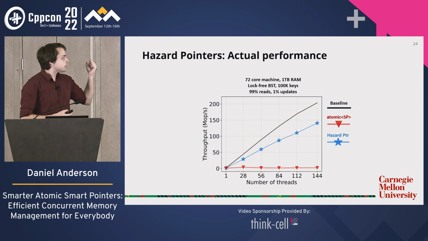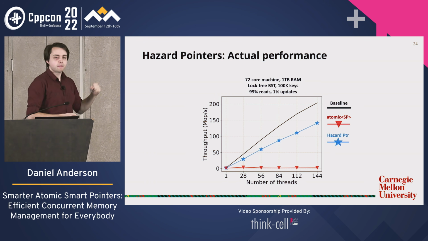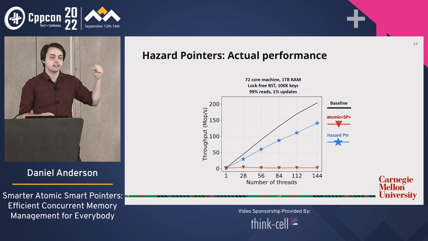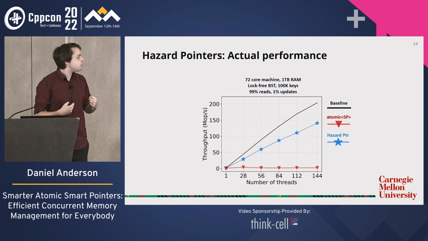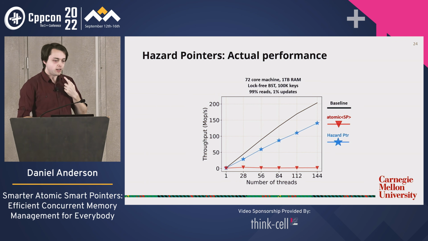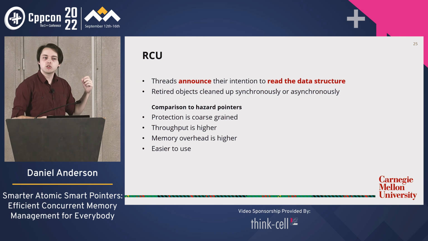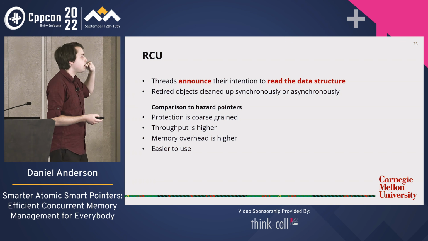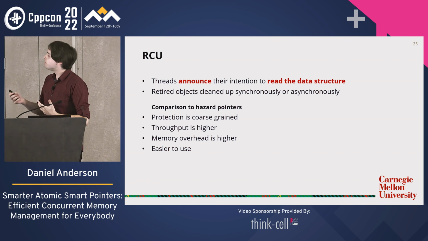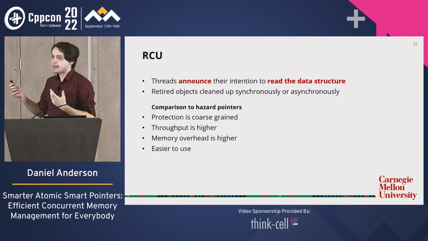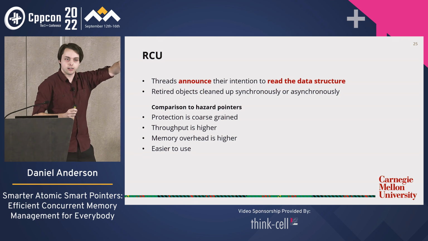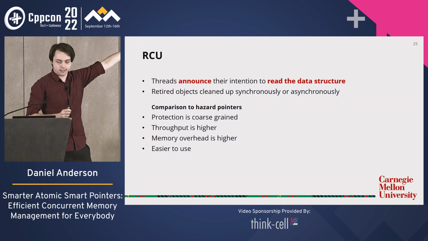Okay, so great performance, but like I said, this is an expert level technique. It's pretty hard to get the code right. Not something that I think we should be trying to teach to beginners. What are our alternatives? Well, we have one more popular deferred reclamation technique, and that is RCU, read, copy, update. So how does it differ from hazard pointers? Well, remember, hazard pointers work by announcing particular memory locations that they want to read. They say, I'm going to read this variable, don't delete it.